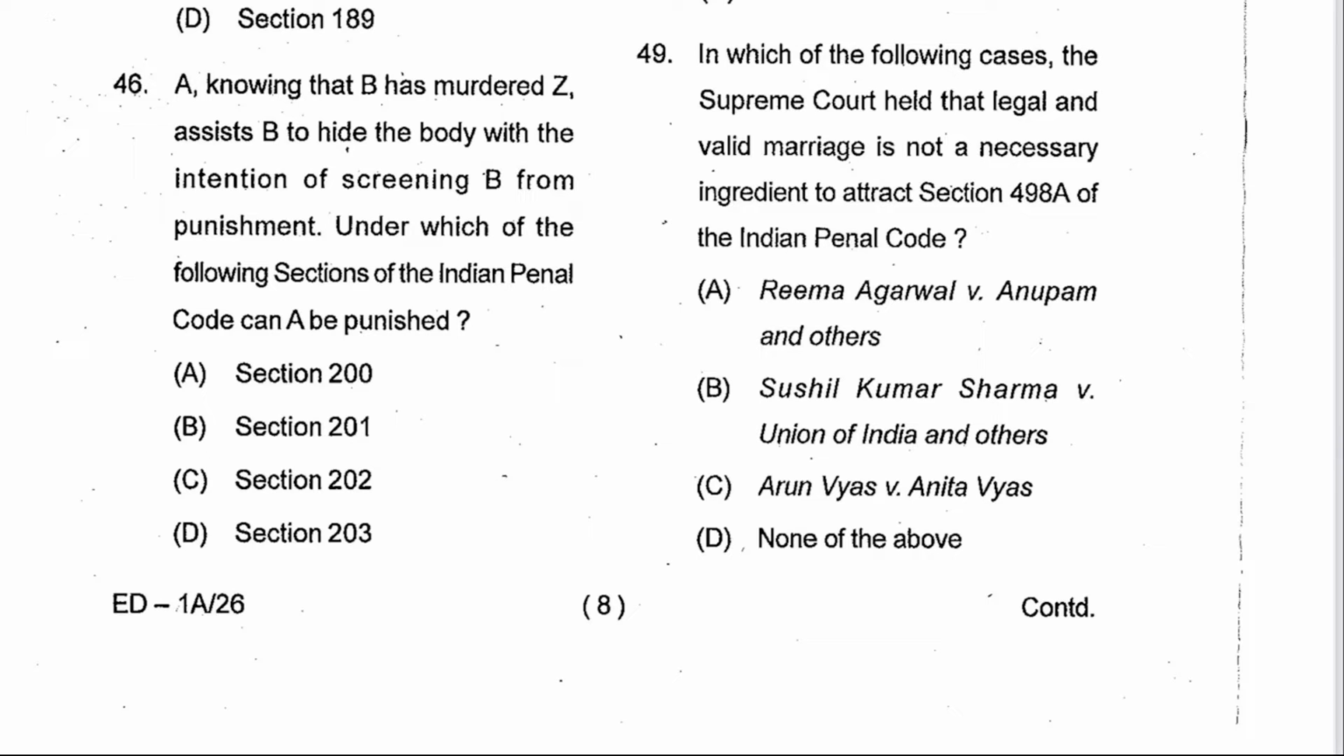This is 46. A, knowing that B has murdered Z, assists B to hide the body with the intention of screening B from punishment. Under which of the following sections of IPC can A be punished? 201. B is the answer.